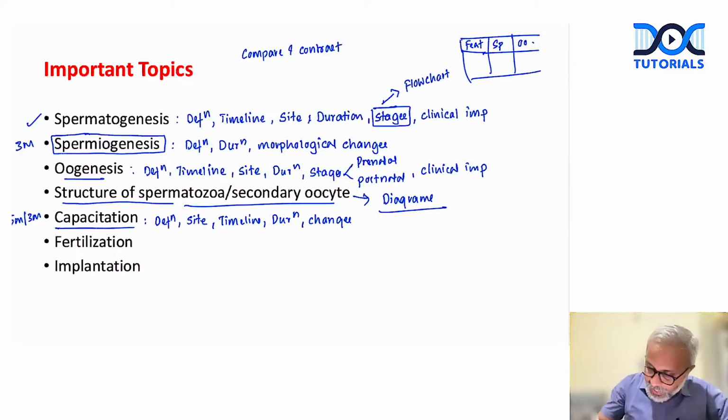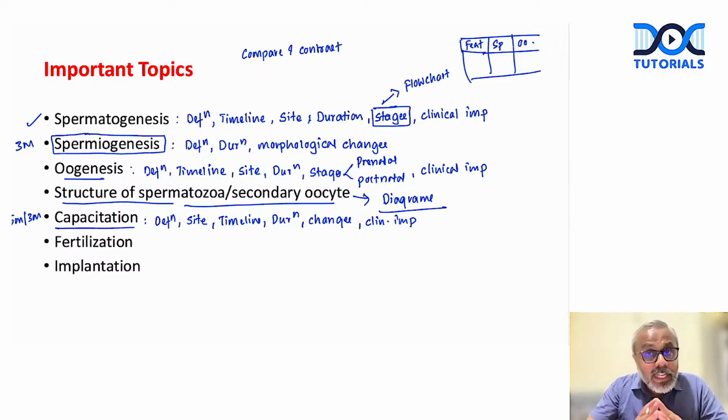Then, what is the clinical importance? Remember, uncapacitated sperms can never fertilize the oocyte. Even in vitro fertilization, the spermatozoa need to be capacitated. So this is the clinical importance. So 3 marker, 6 headings; 5 marker, 6 headings, nothing like it. So this is how you need to structure.